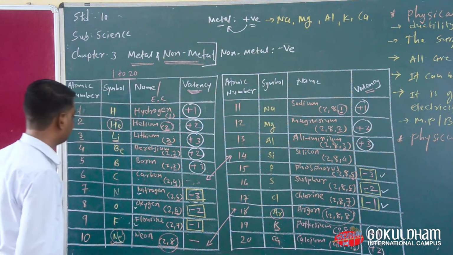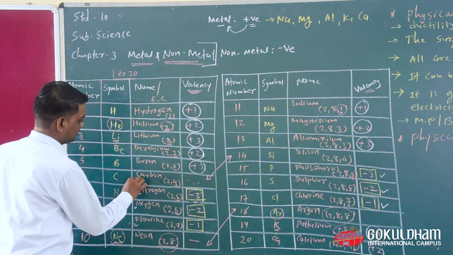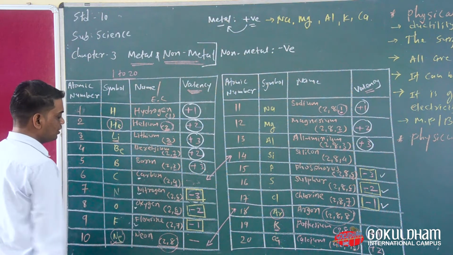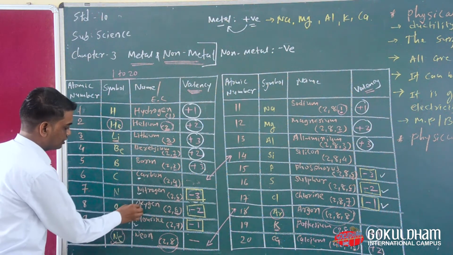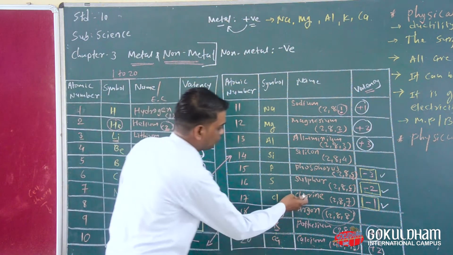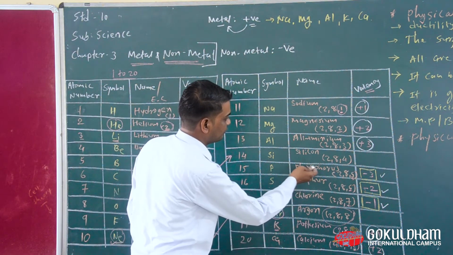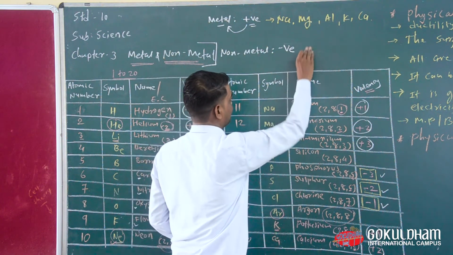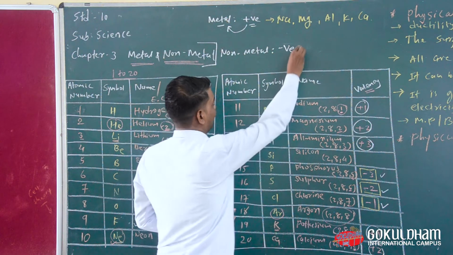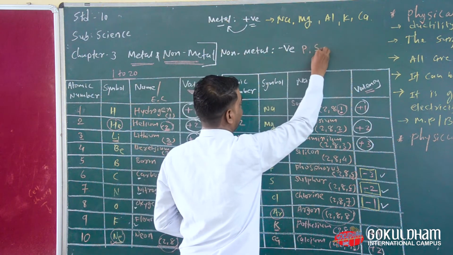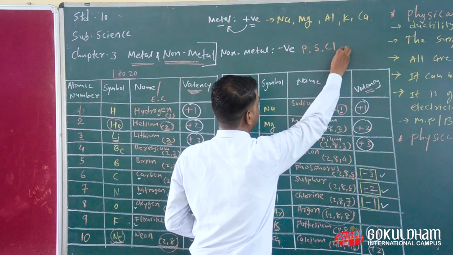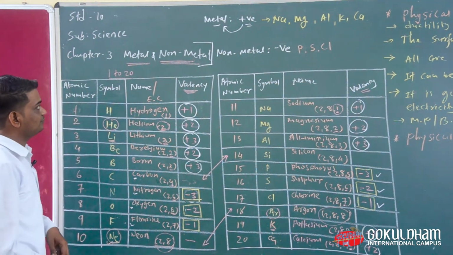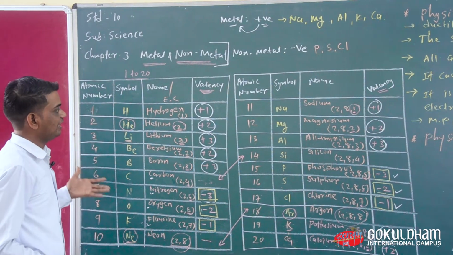Okay, and the most important thing is that, as we are saying, carbon neither takes electrons from anyone nor gives them to anyone. Okay, so now nitrogen, oxygen, fluorine, then phosphorus, sulfur, chlorine get negative charge. So now these are the examples of non-metallic elements. Okay, so now this is known as metal and non-metal.